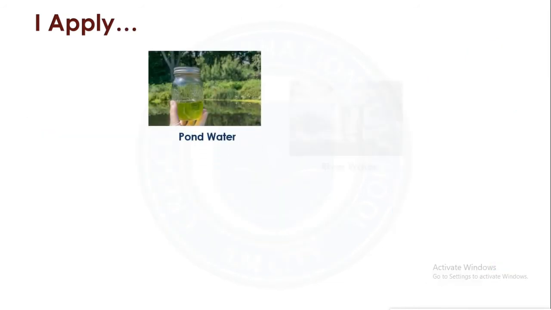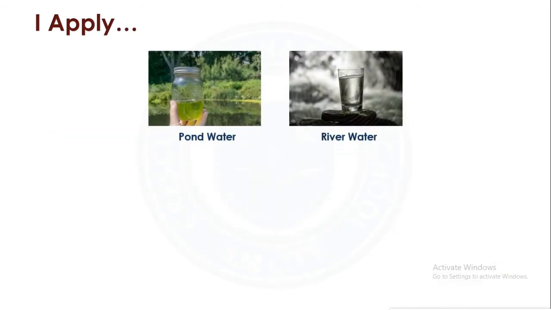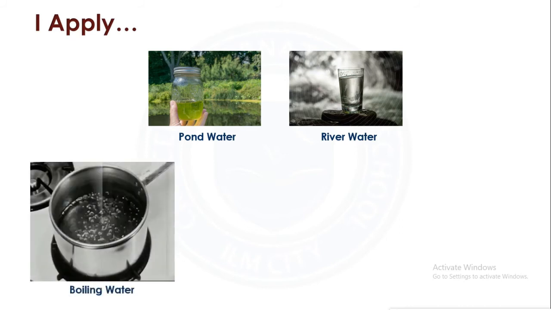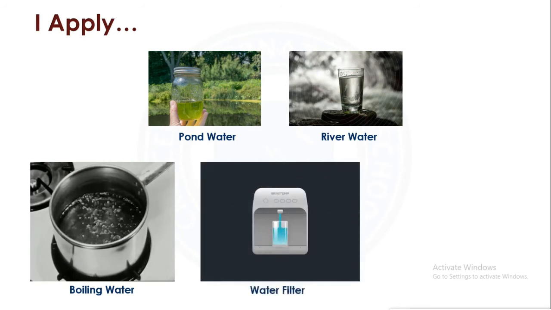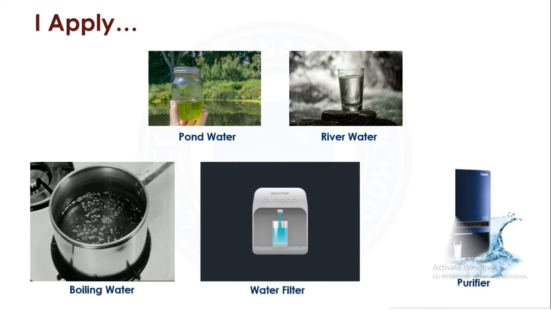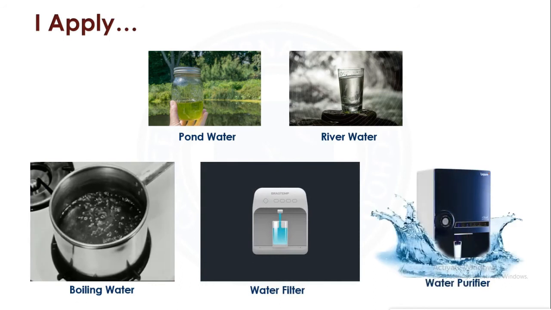Should we use river or pond water directly for drinking? No, because it contains dirt and mud. Sometimes the water looks clean to our eyes, but it may have germs in it. To use this water for drinking, we need to boil it first. Boiling makes the water fit to drink. Nowadays, water purifiers are used to make the water fit for drinking.